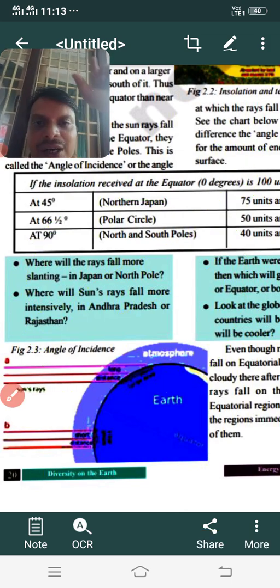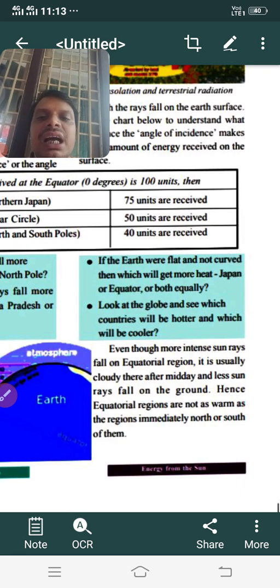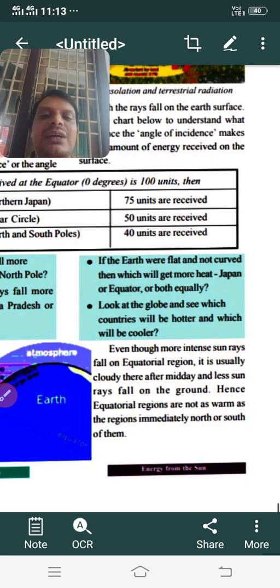And because of what reason? The fall of sun rays in a right angle direction. Okay. Now another question: if the earth were flat and not curved, then think what will get more heat, Japan or the equator, or both equally?